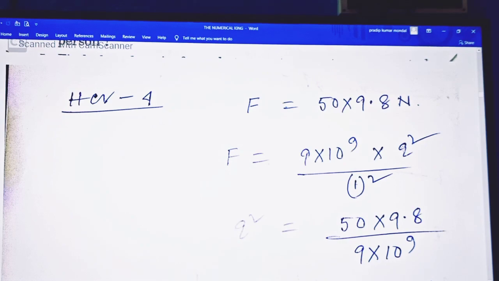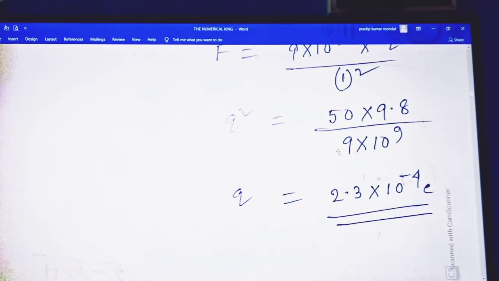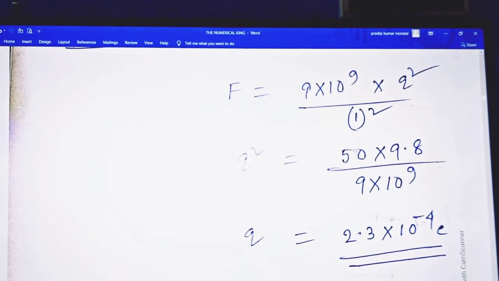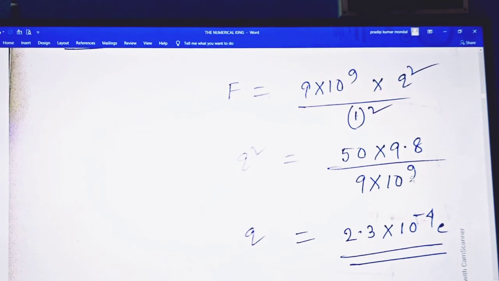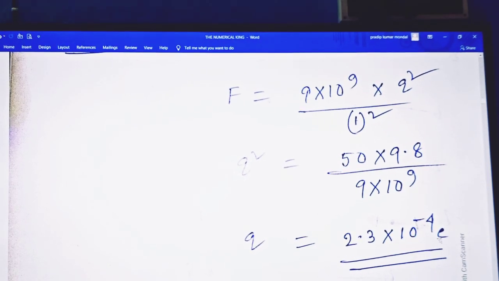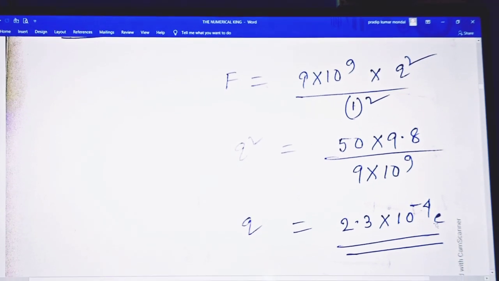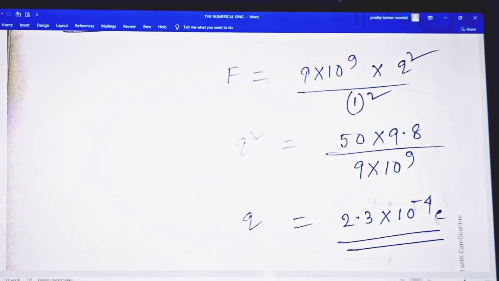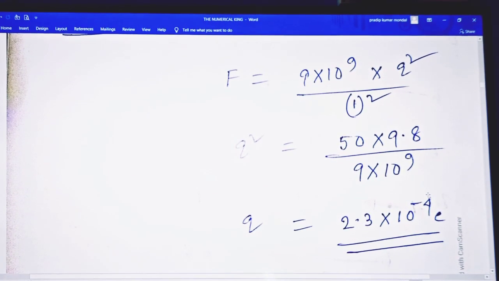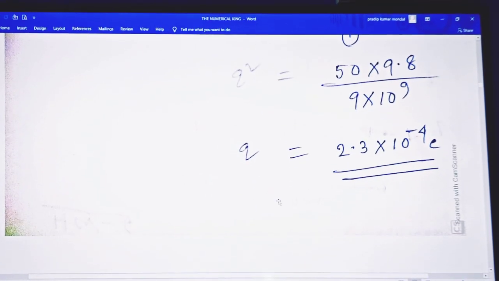So 9 into 10 to the power 9 into Q square divided by 1. Here it is given 1 meter is the distance of separation. So Q square equals F, that is 50 into 9.8 divided by 9 into 10 to the power 9. This gives the result 2.3 into 10 to the minus 4 coulomb, or you can write 0.023, or 2.30 into 10 to the minus 6 microcoulomb units. You can convert it, but this is enough: 2.3 into 10 to the minus 4 coulomb.